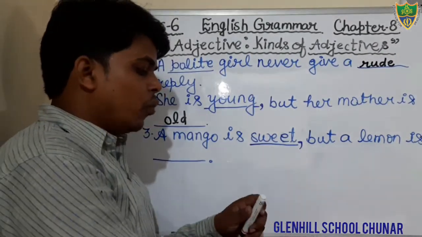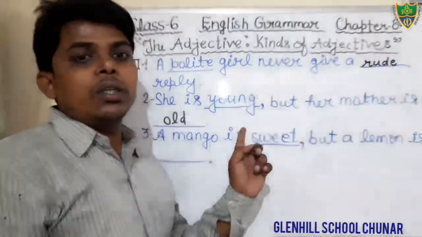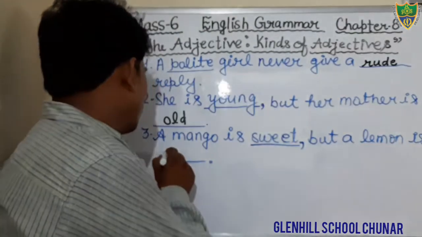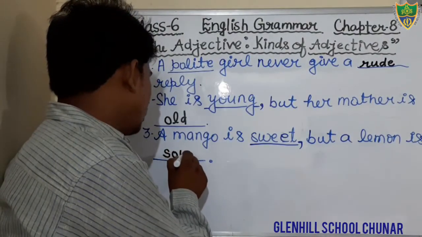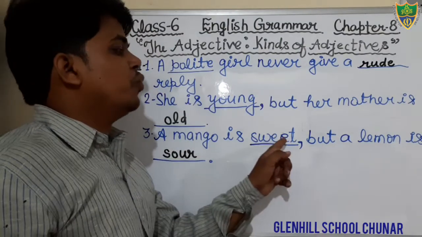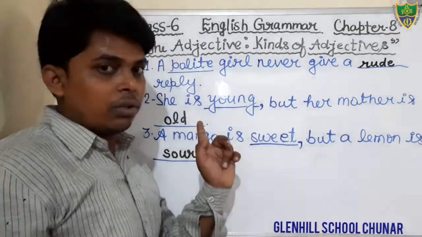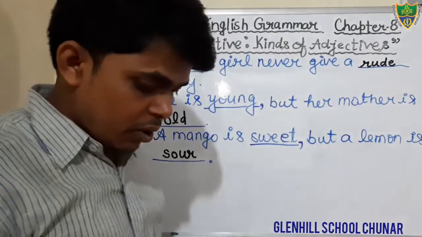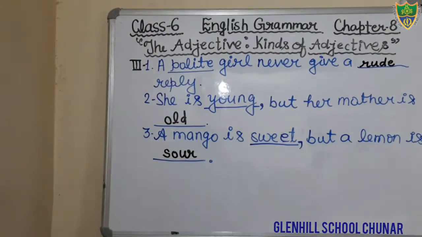What would be the opposite of the word sweet? Sour. S-O-U-R. Okay students, just fill. A mango is sweet, but a lemon is sour. Okay, just write down. Just fill the word sour in the given blank in question number third. Okay students, a mango is sweet, but a lemon is sour.